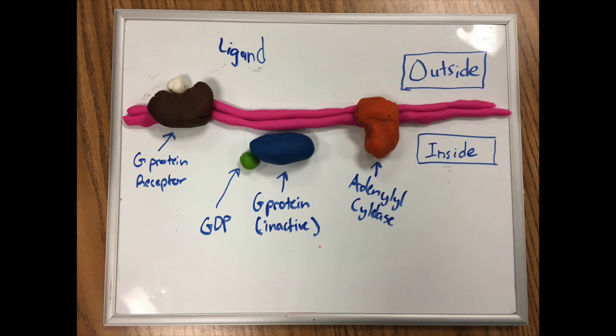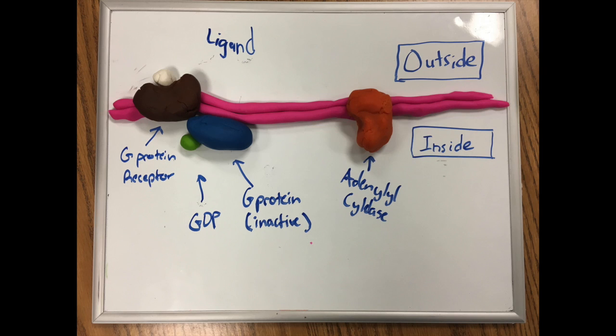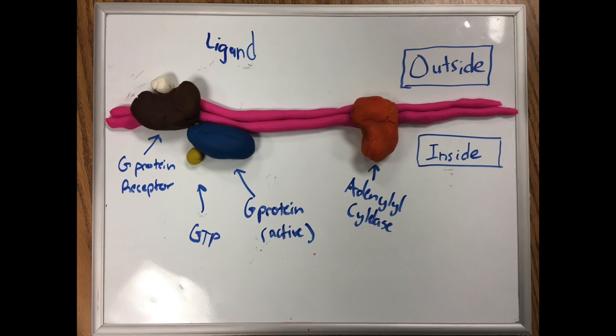A ligand comes down and attaches itself to the G protein receptor, which then signals the inactive G protein to attach to the receptor. This then causes the GDP on the G protein to fall off, while the G protein picks up a GTP, thus becoming active.